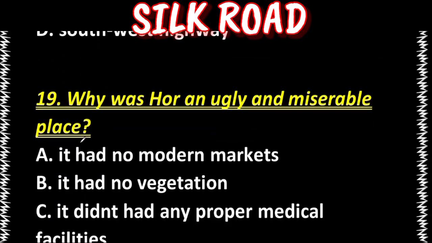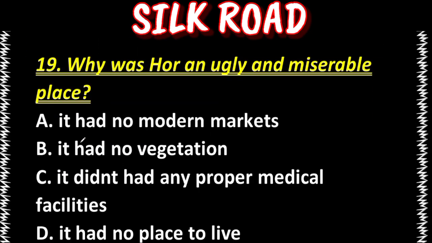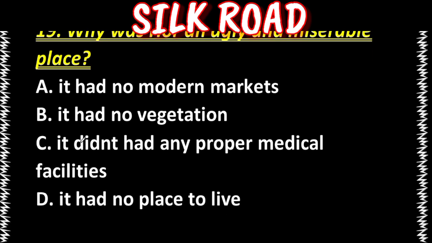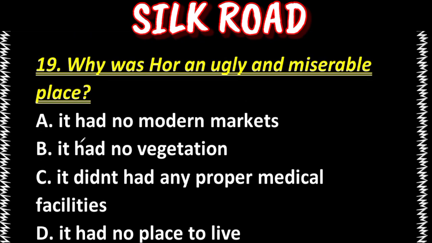Next question is, why was Hor an ugly and miserable place? It had no modern markets, it had no vegetation, it didn't have any proper medical facilities, it had no place to live. Our answer is option B, it had no vegetation.